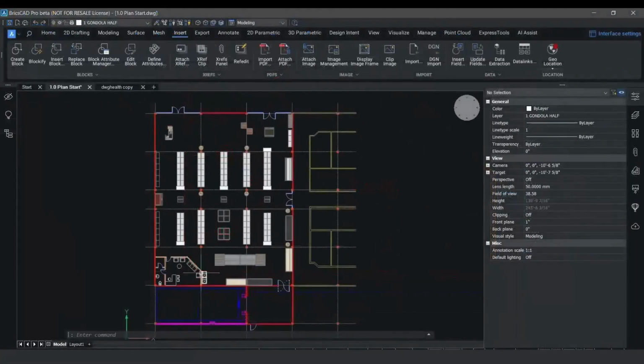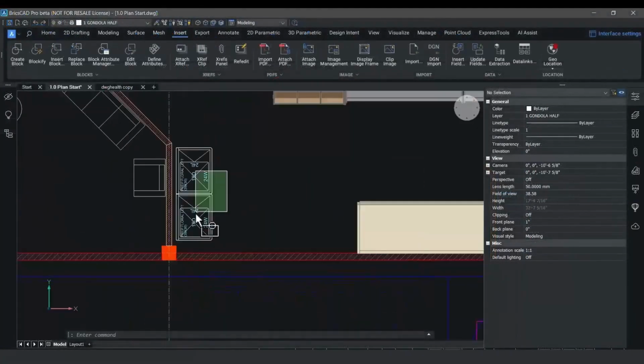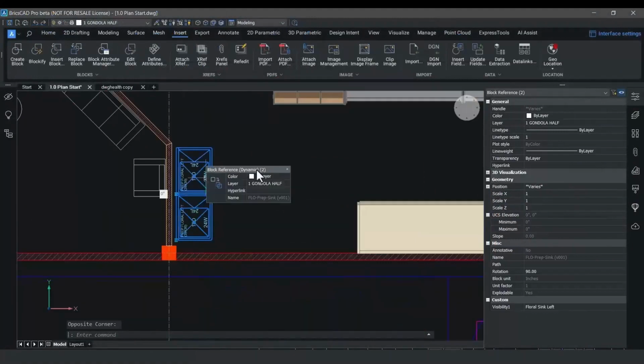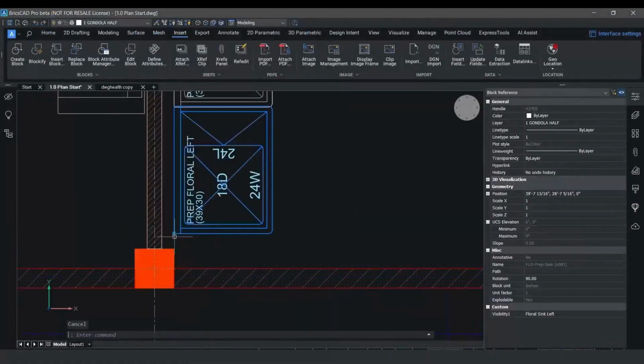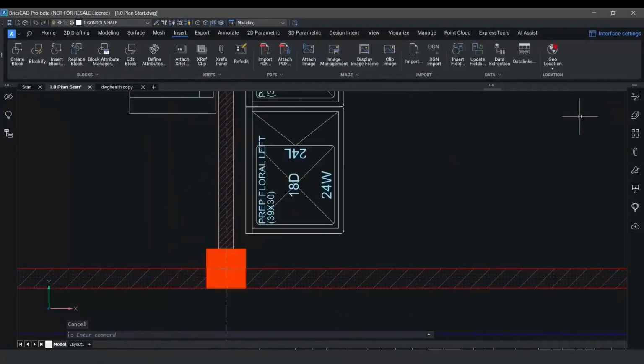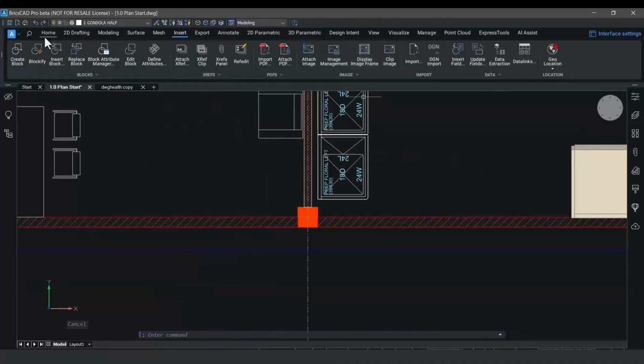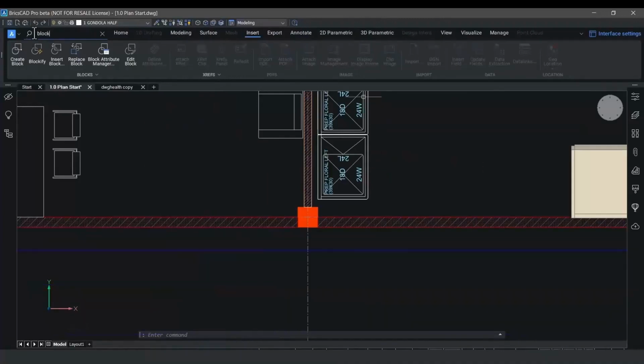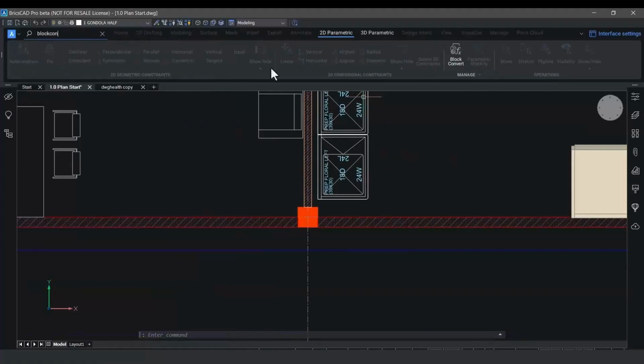Here are a series of dynamic blocks created in another CAD product. While those blocks work perfectly in BricsCAD and can be run through all of their different options, they can't be edited. But we've created a new tool called Block Convert.